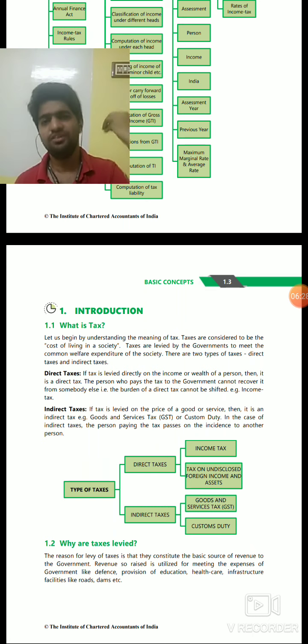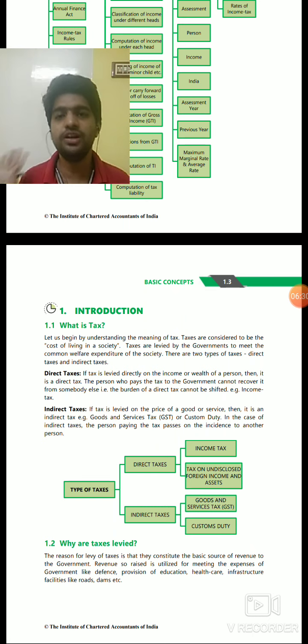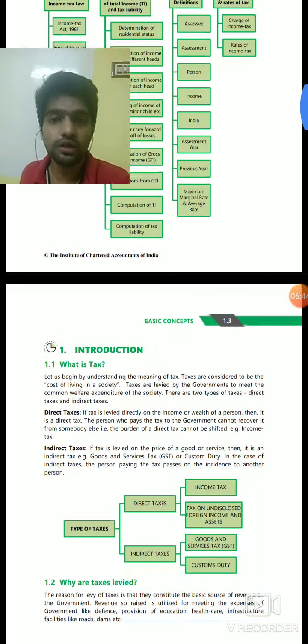So the government decided we will not tax wealth, we will tax income. That is income taxation, or we have income tax, that's it. Direct taxation is only income tax, there is no other tax. We don't have tax on wealth. Earlier there was tax on wealth, and that's why in this definition we are telling that it is tax on income or wealth.